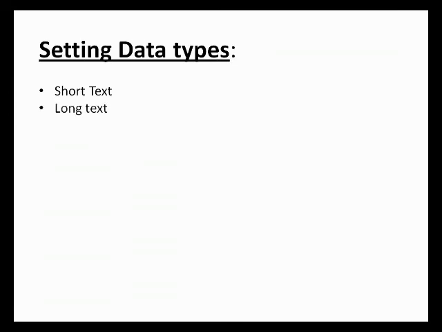Next heading is long text. It is used to store long text like notes and description. It can store up to 65,535 characters. Next heading is number. It is used for the numeric data that will be used in the calculation.